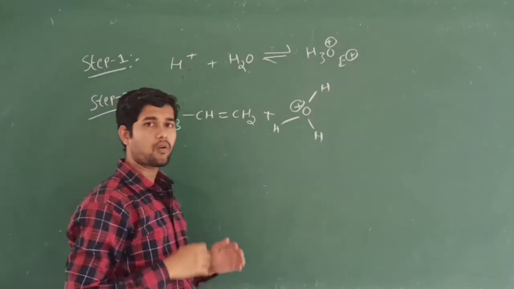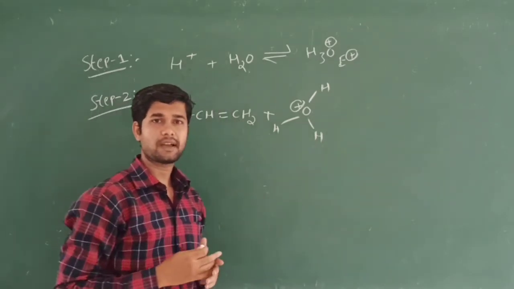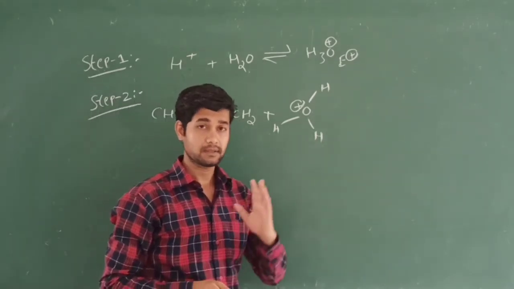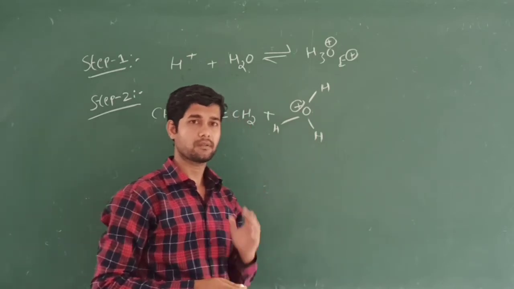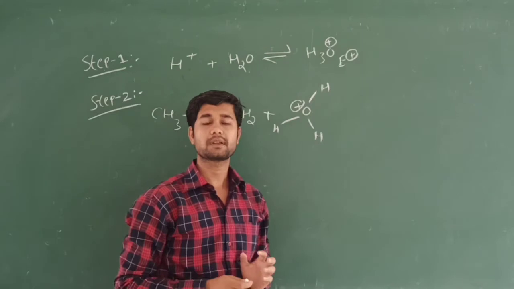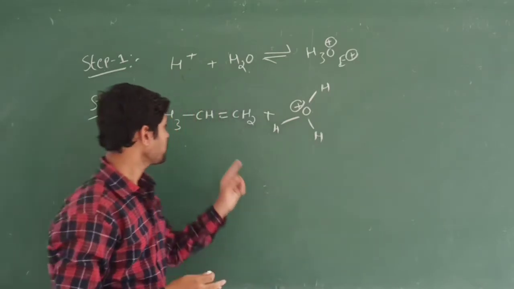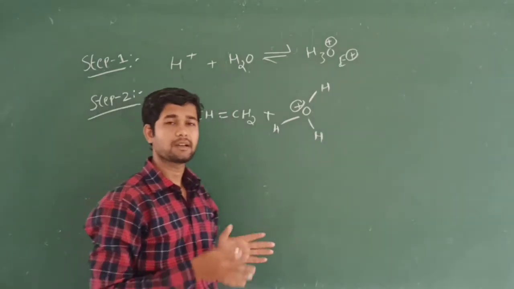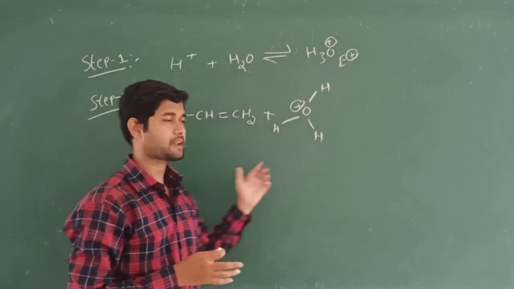I told you that according to Markovnikov's rule, hydrogen will always attack the pi-electron-containing carbon atom where the maximum number of hydrogen atoms is present. Why will that hydrogen not attack here? That is also possible. So let me explain briefly in this reaction.